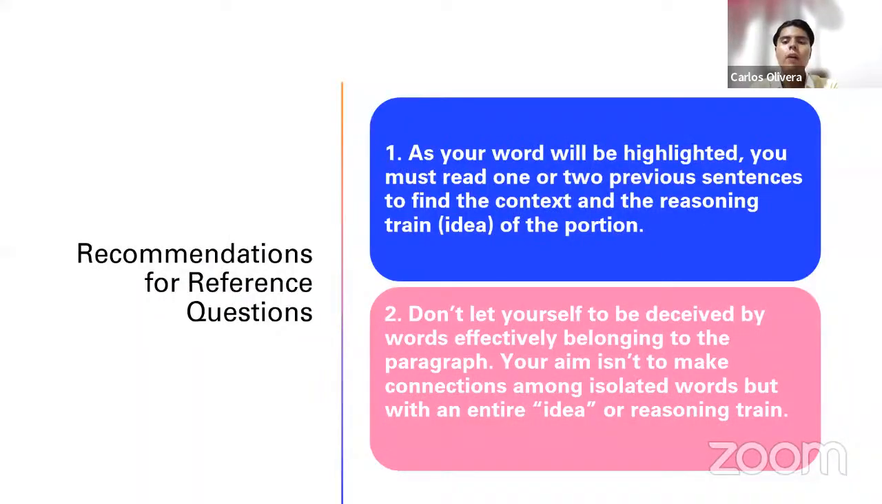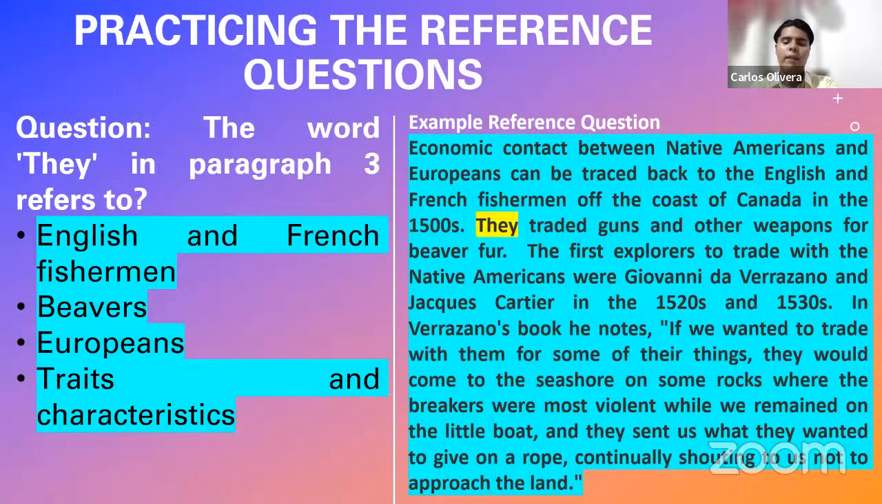Awesome. Now, it says here, you have to find out the reasoning train. And this is everything for this question. Let me explain what the reasoning train is. The reasoning train, in simple words, is basically the last idea the author had in mind when he wrote this word. I'm going to repeat. The reasoning train is the last idea the author had in mind when he wrote this word.